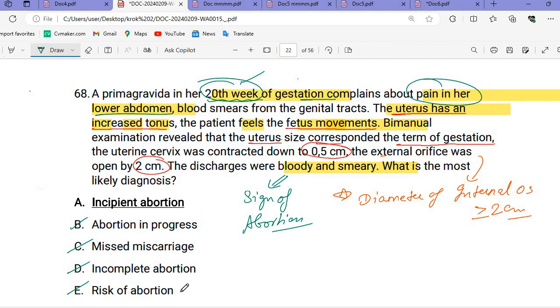The risk of abortion, yes, there is a risk of abortion. Actually it is not merely a risk; abortion is about to happen.